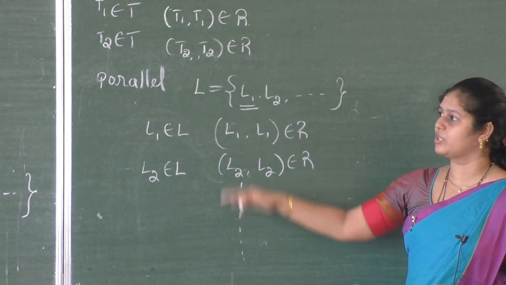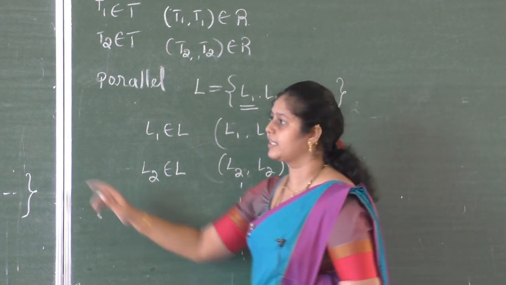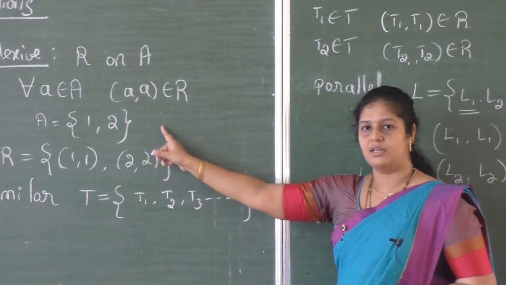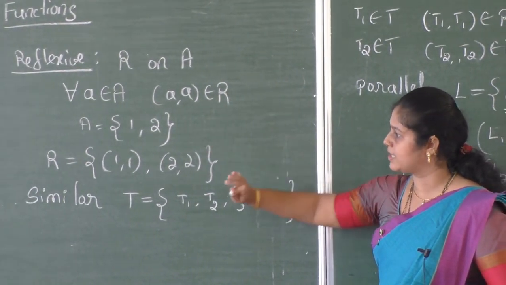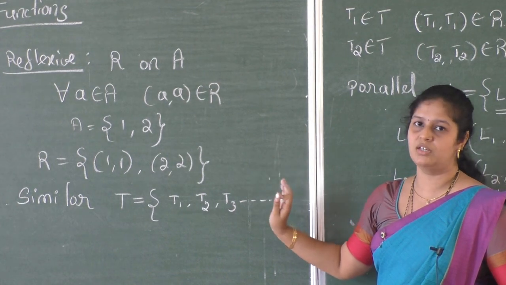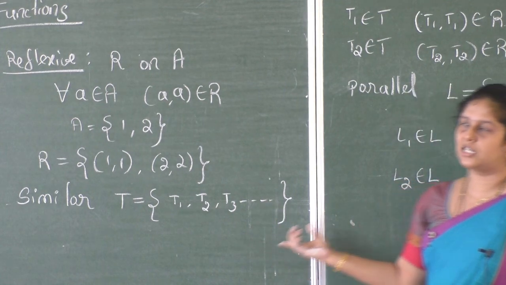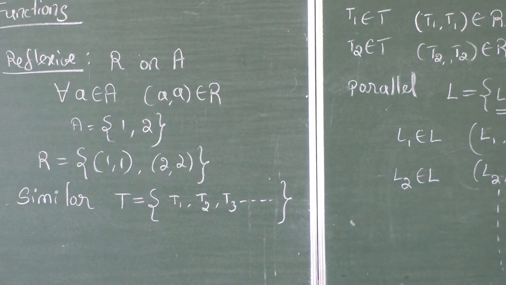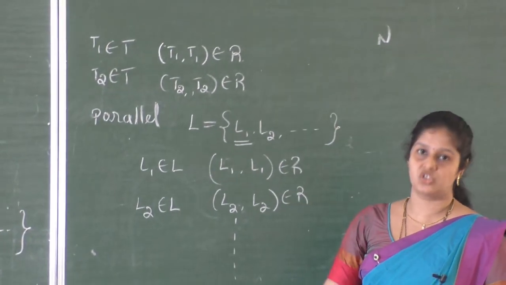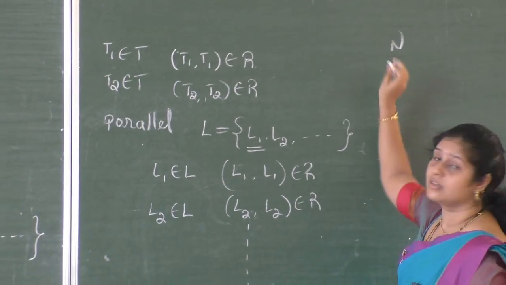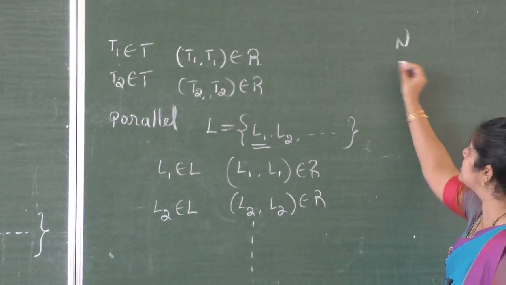Therefore, we can give some examples for reflexive relation. You can take a general example also. Writing any set like A, B, C, you can take one example and write the reflexive relation. Many examples are possible, and also the similar relation and the parallel relation. One more you can write on the set of natural numbers. So relation R is defined on the set of natural numbers. Then what about this relation?